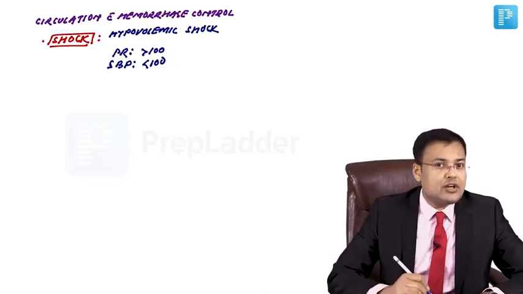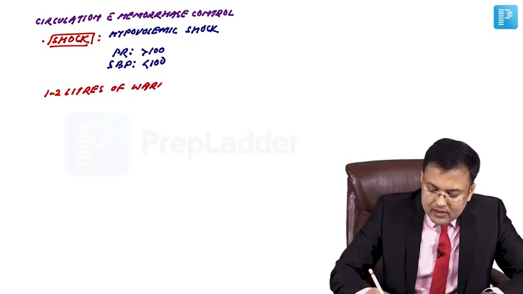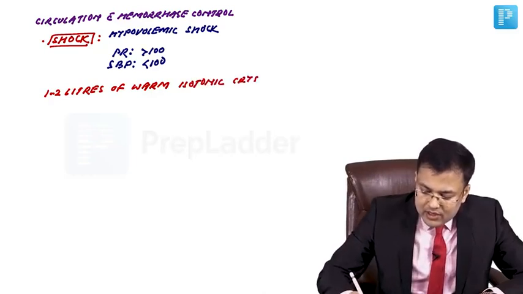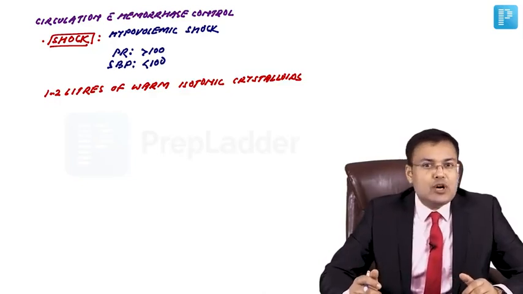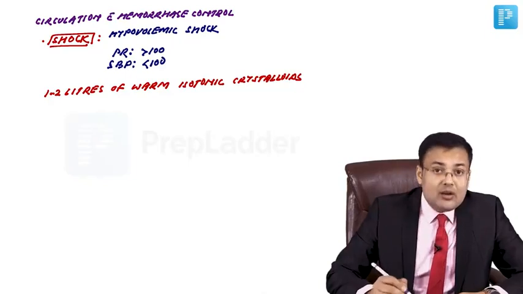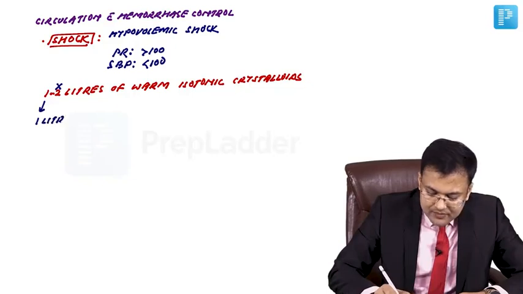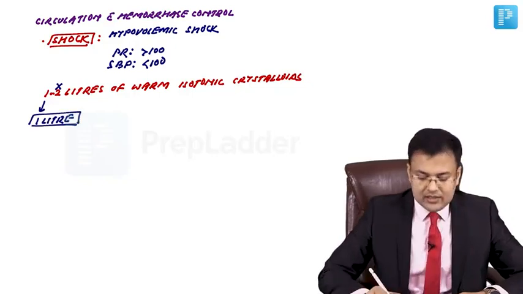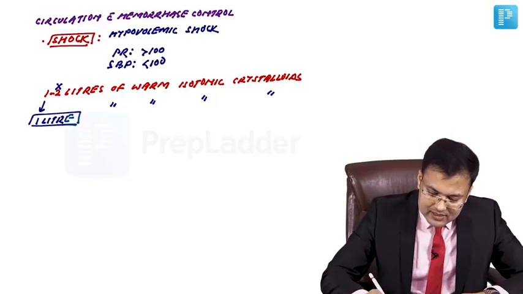Initially, just after insertion of the cannula, it was mentioned that 1 to 2 liters of warm isotonic crystalloids should be given. This is according to the older data. According to ATLS modification 2018, what? Rather than 1 to 2 liters, nowadays we just give 1 liter. How much? 1 liter of warm isotonic crystalloids is given in adults.